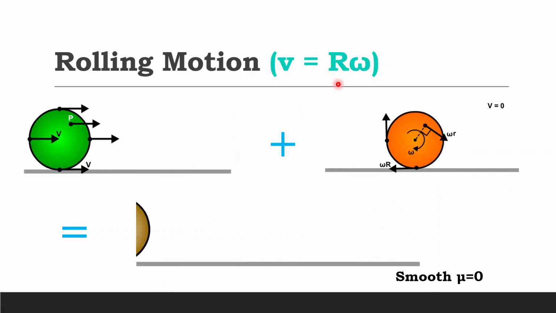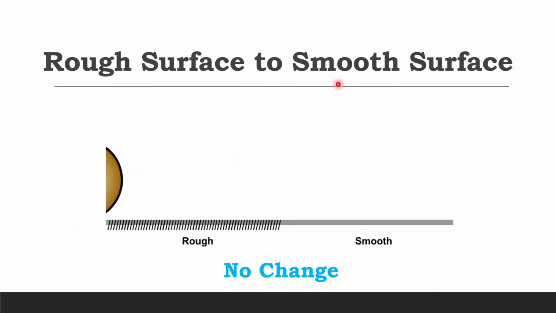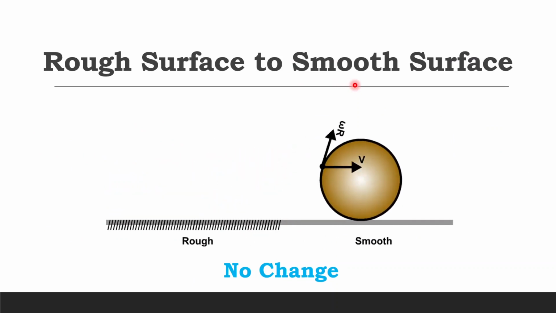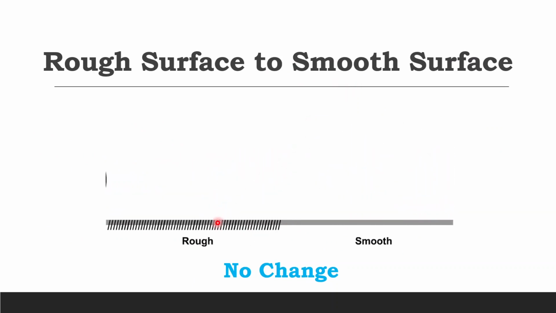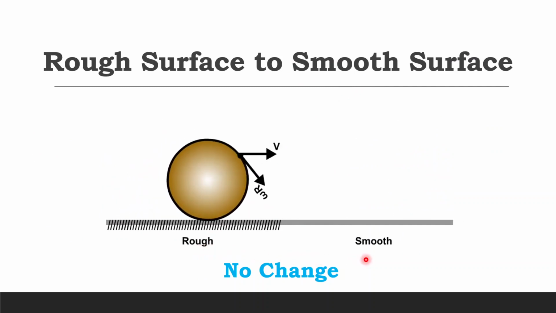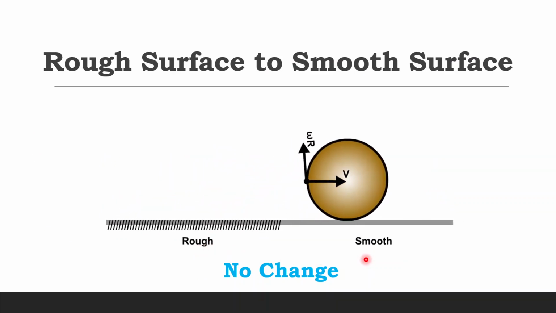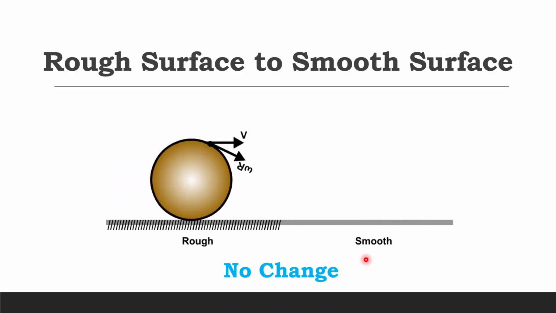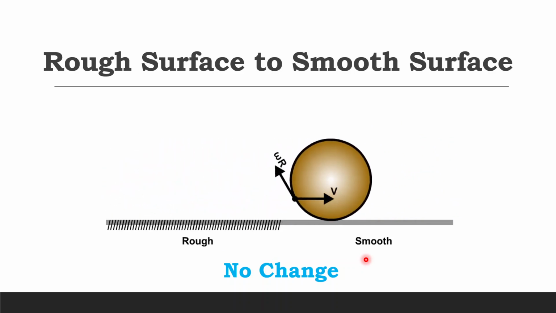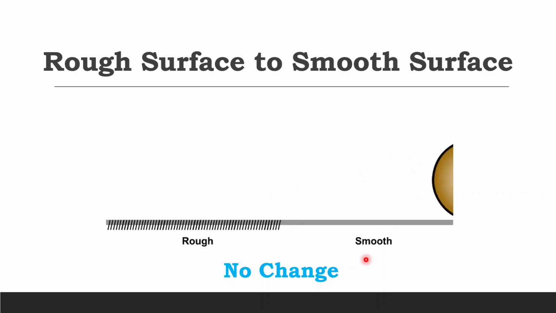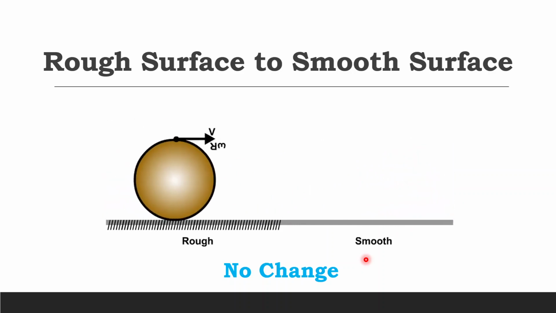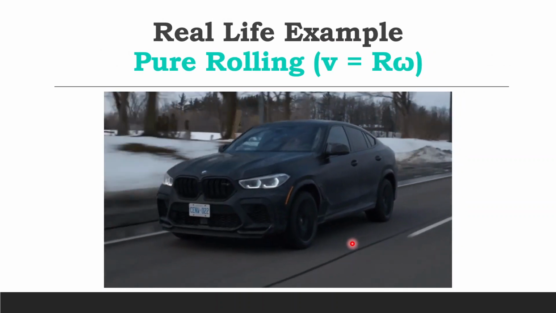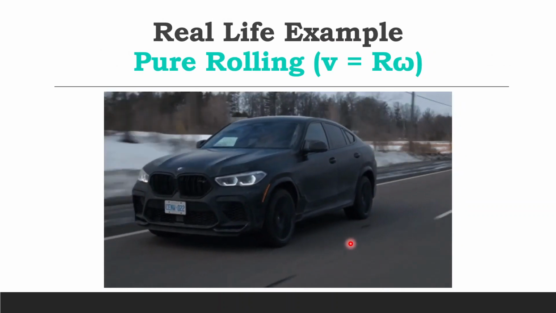What about friction? In this scenario of pure rolling of a sphere on a flat plane, you don't need any friction. Once the sphere is rolling, it will continue to do so even if the friction coefficient becomes 0. Hence, if the sphere is rolling already, it does not require friction to continue rolling. It can keep rolling even if the surface is smooth. Most wheels of land vehicles undergo rolling. In this example, the wheels of this car are almost in pure rolling.